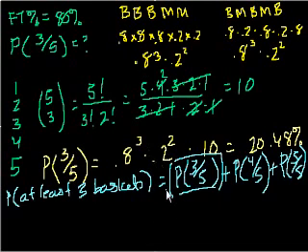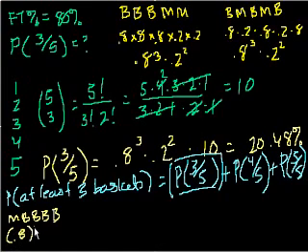Well, once again, if we want exactly 4 out of 5 baskets, an example could be basket, basket, basket, basket, miss. What's the probability of any one of the combinations where I make 4 baskets? It's going to be 0.8 to the 4th times a 20% chance of that one miss.